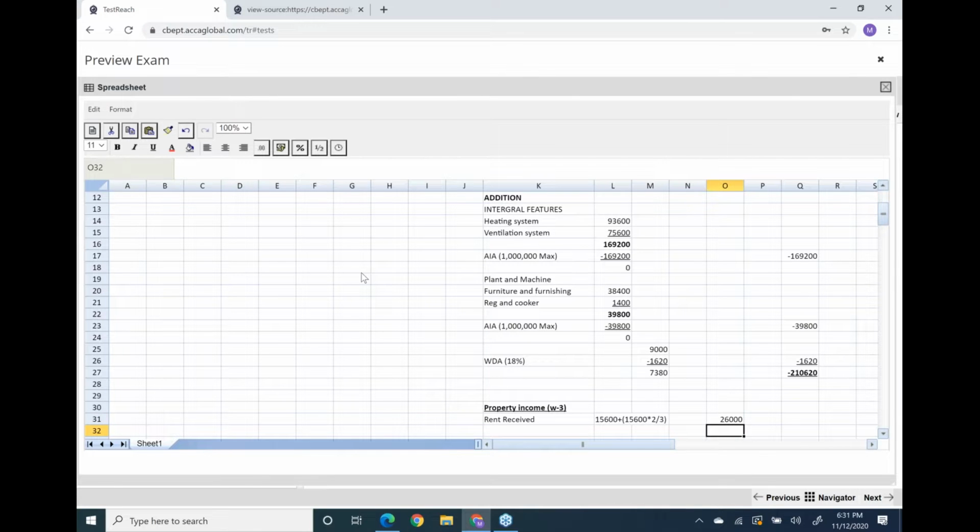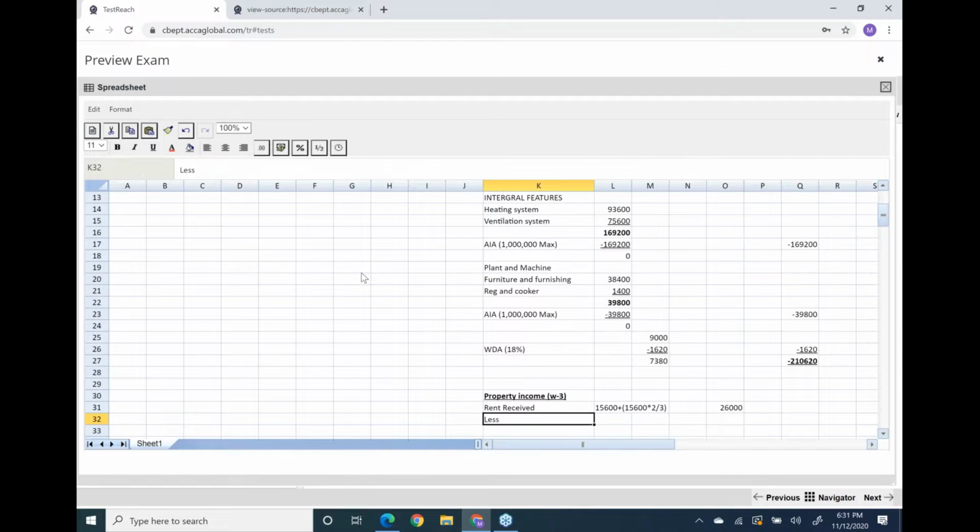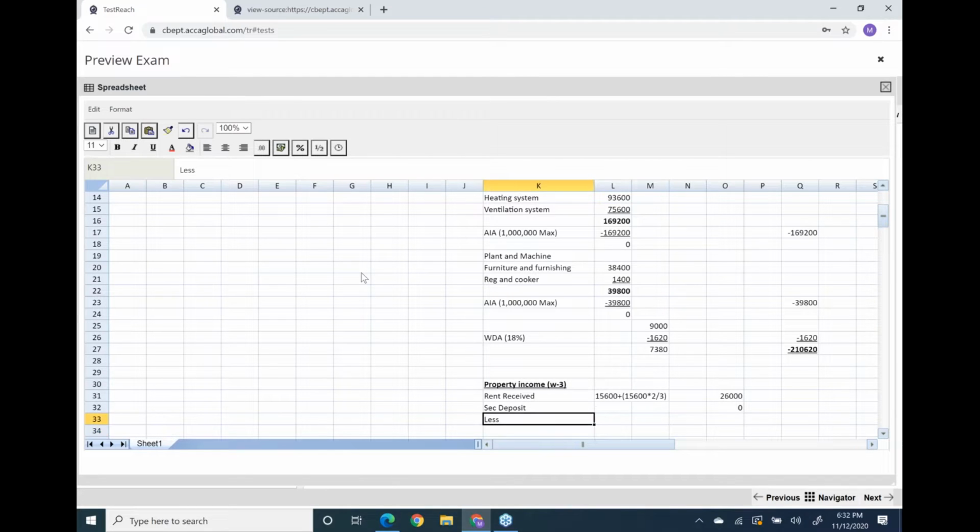Okay, so this came out to be 26,000. Now if you see the question, there is another thing, security deposit. We all know this. Security deposit is not your income, so definitely just write 0. That means if in the question security deposit they have added, it was wrong. Just exclude it and write 0 for security deposit. That's not your income. Now let's pick up the allowable expenses.